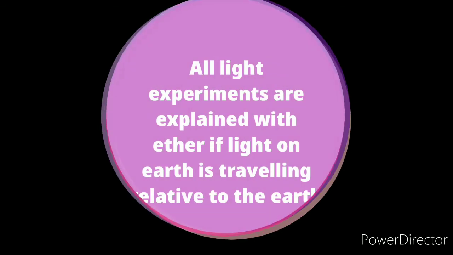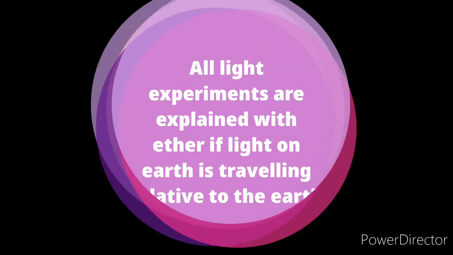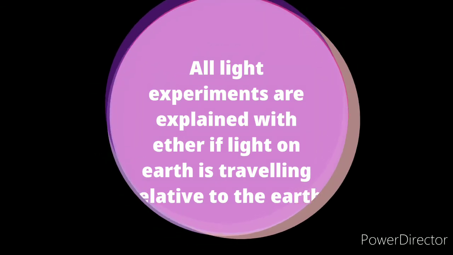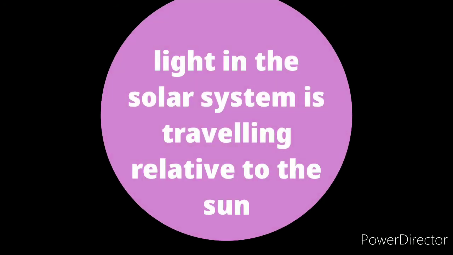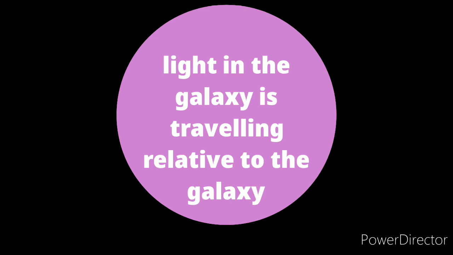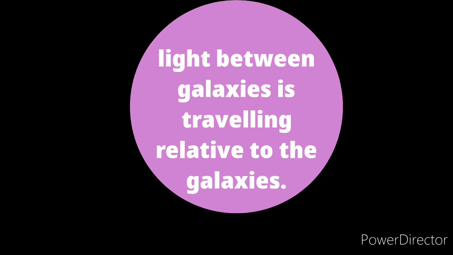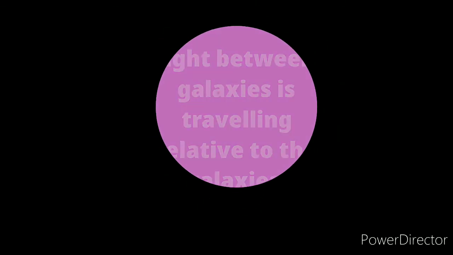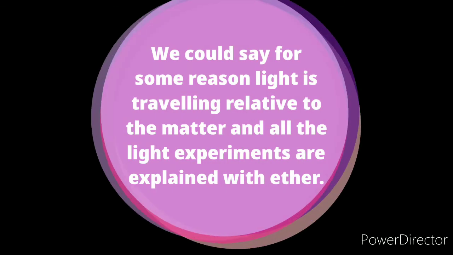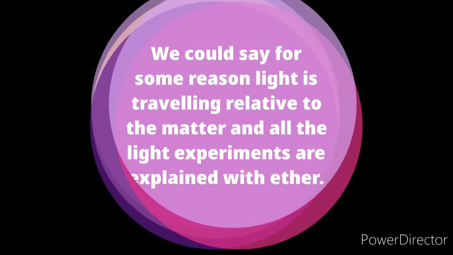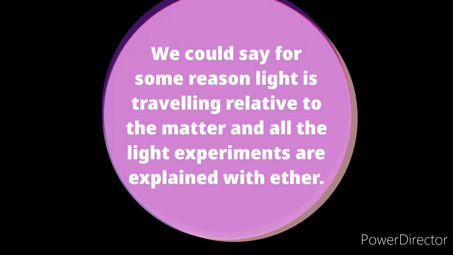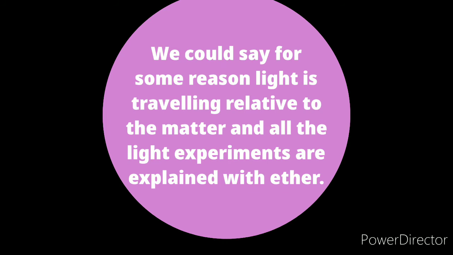All light experiments are explained with ether. If light on Earth is traveling relative to the Earth, light in the solar system is traveling relative to the Sun, light in the galaxy is traveling relative to the galaxy, light between galaxies is traveling relative to the galaxies. We could say, for some reason, light is traveling relative to the matter, and all the light experiments are explained with ether.